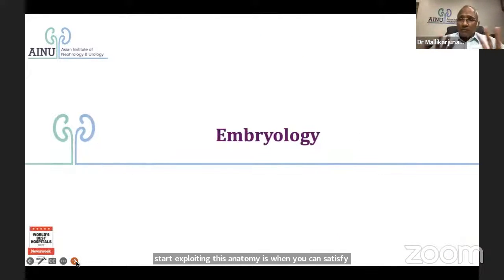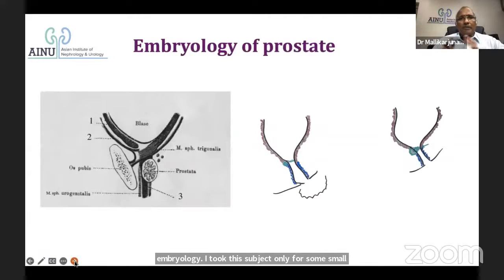Let us come to embryology. I'm not going into the details of embryology, let me be very sure. I took this subject only for some small description of what is necessary. What is this embryology of the prostate for?